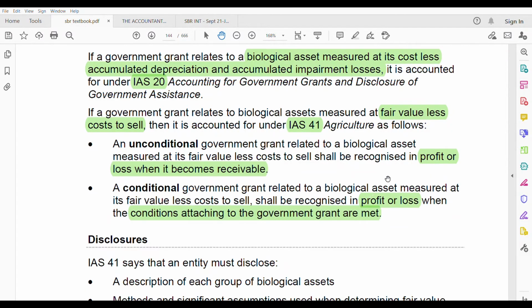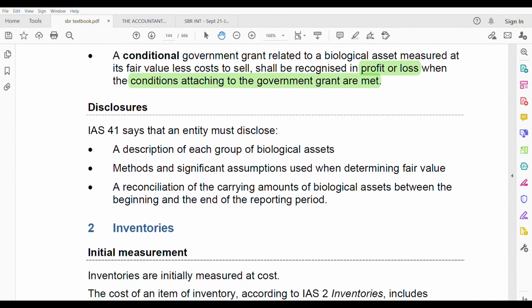Now let us go to the disclosure. So next is inventory. We have finished IAS 2. IAS 41 says that an entity must disclose three things: description of each group of biological assets, methods and significant assumptions used when determining fair value, and reconciliation of the carrying amount of biological assets between the beginning and the end of the reporting period. So these are the three disclosures. Now let us do the two test your understanding questions before I go to the next standard.